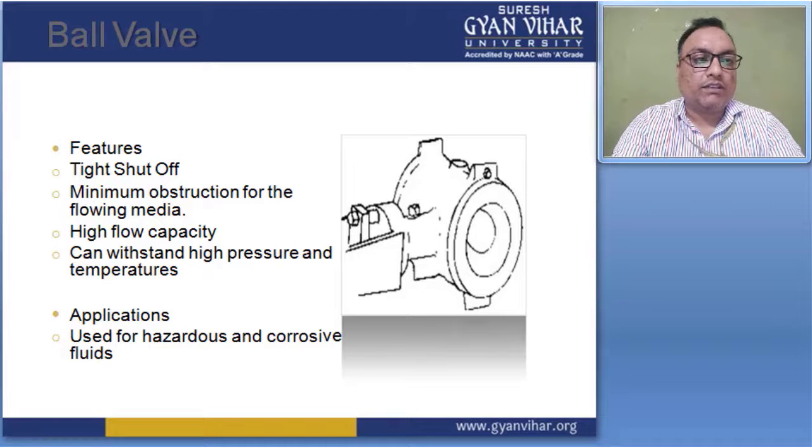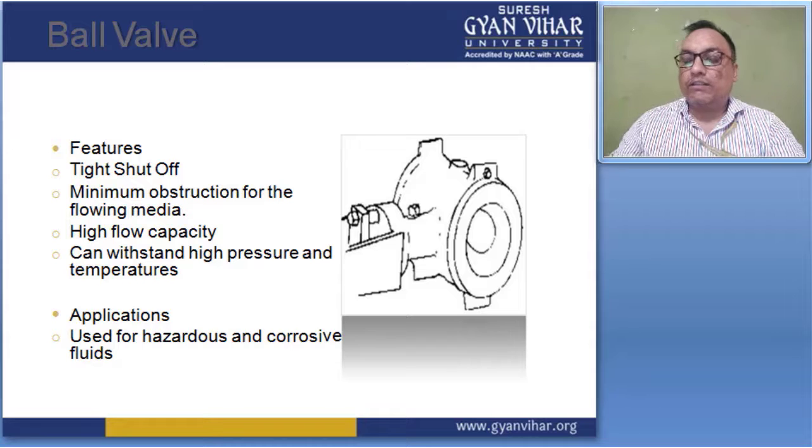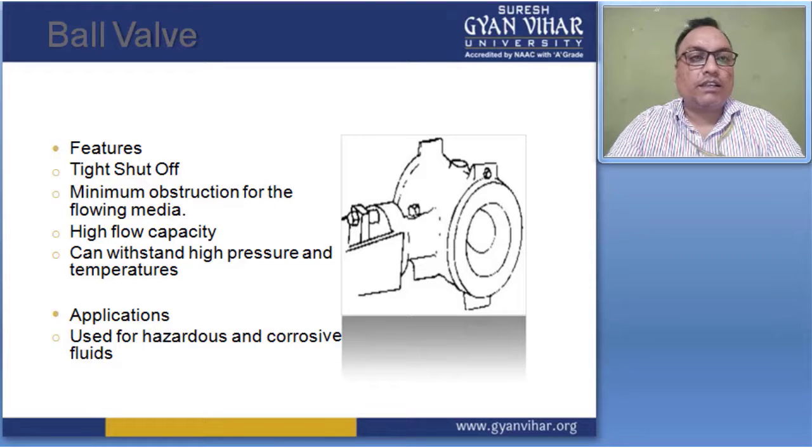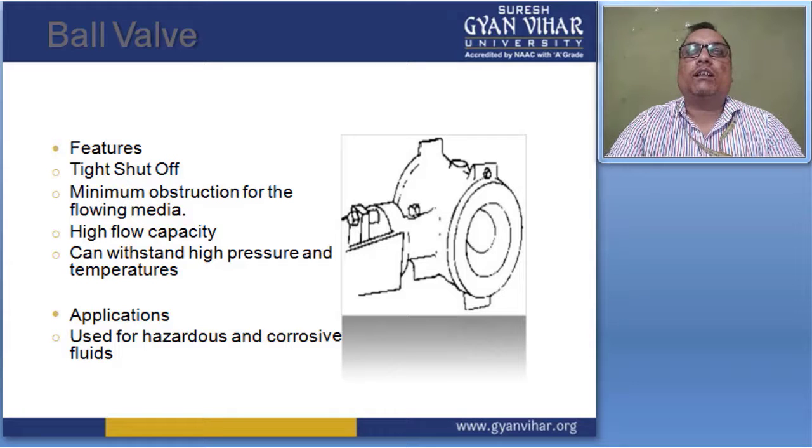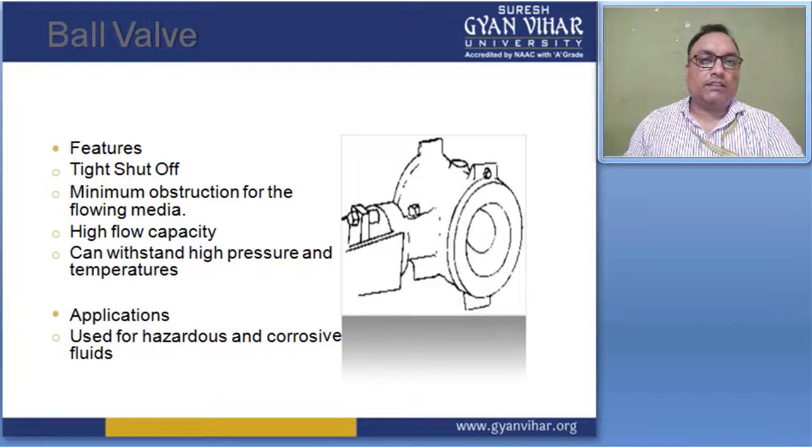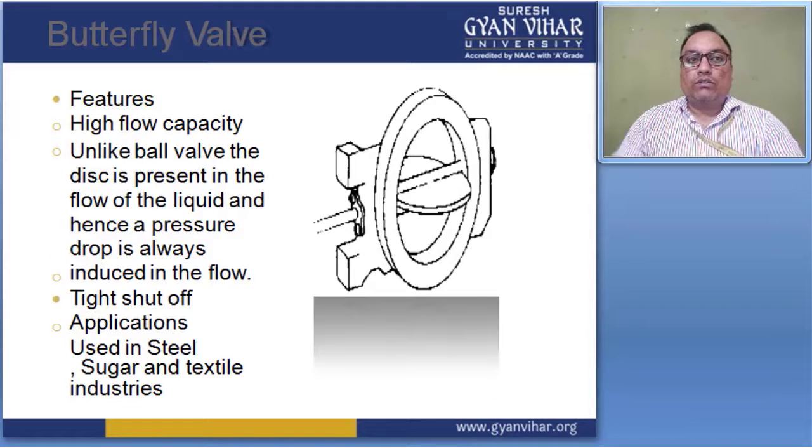This type of valve is used for very hazardous and corrosive fluids, and it may be used for sending fluid inside these lines. Oil industries and some other industries are using this kind of valve. So this is a butterfly valve.